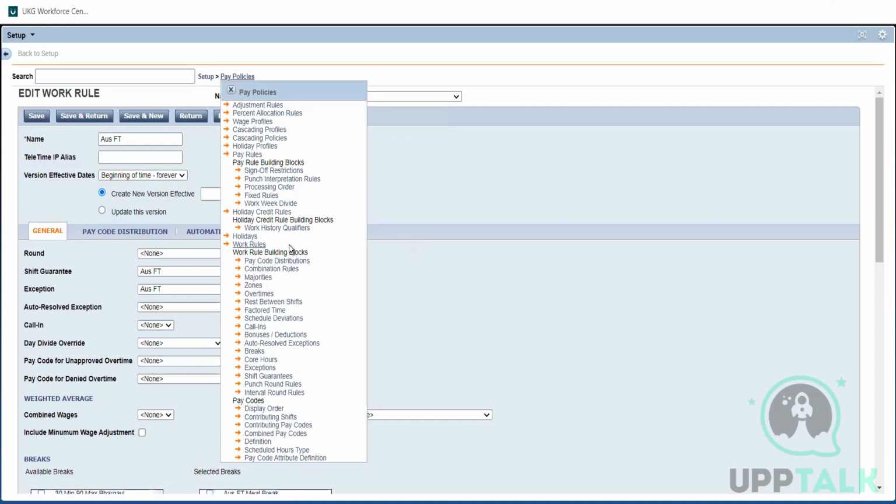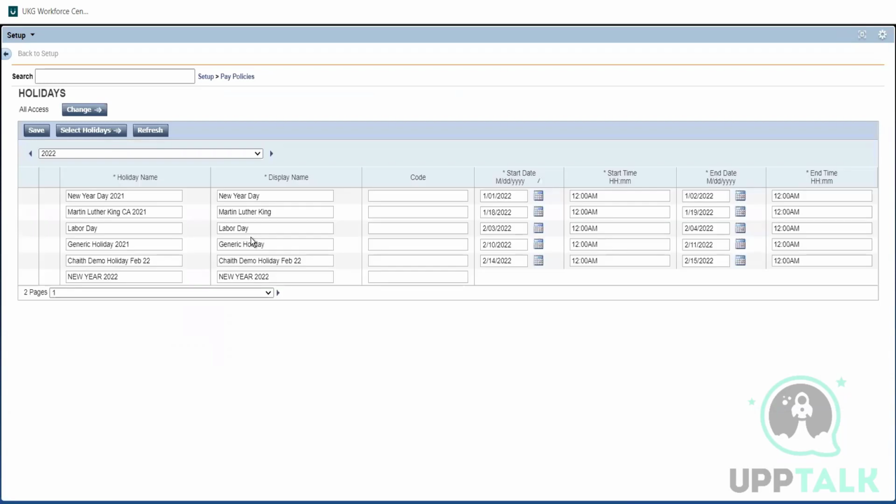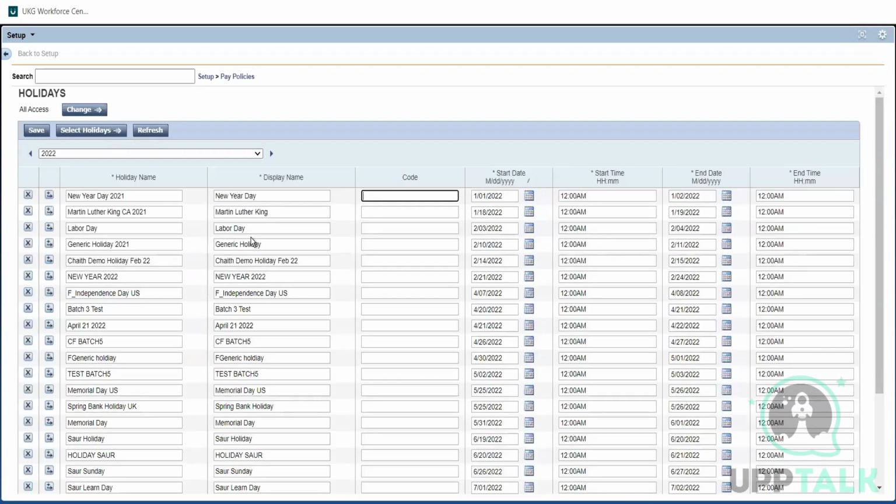Now I'll take you through another, lighter topic, which is holidays. This is an area where a company's total holidays are listed out. Just a holiday chart. What you will be seeing in your company, it will show you this year's holidays, which holidays have already passed, and which are still to come.